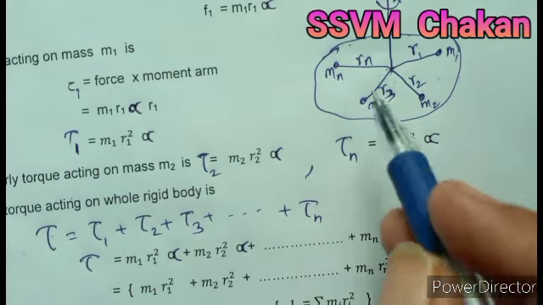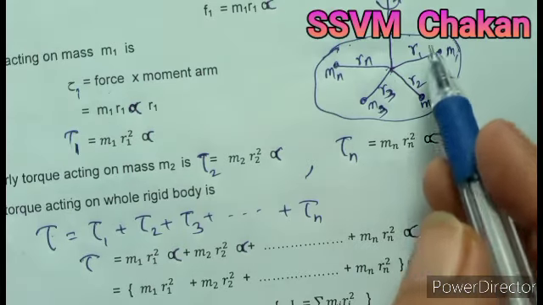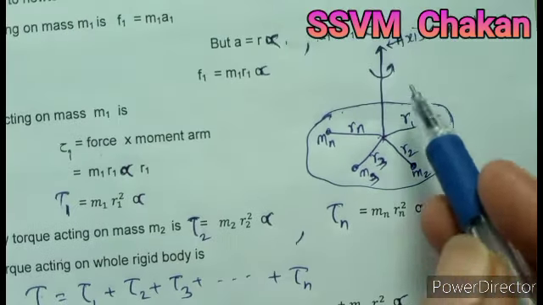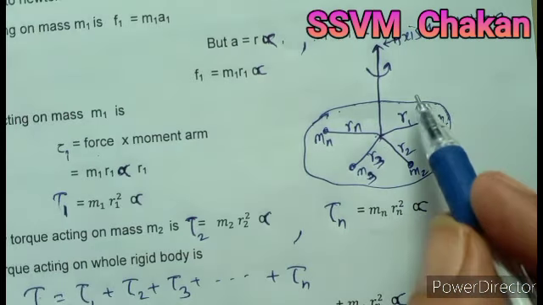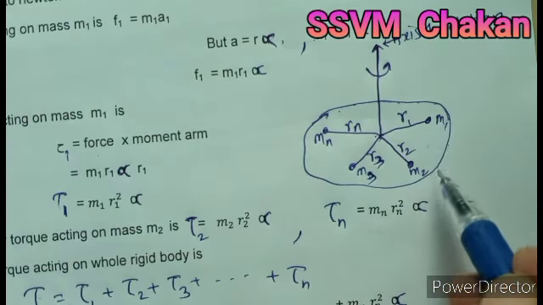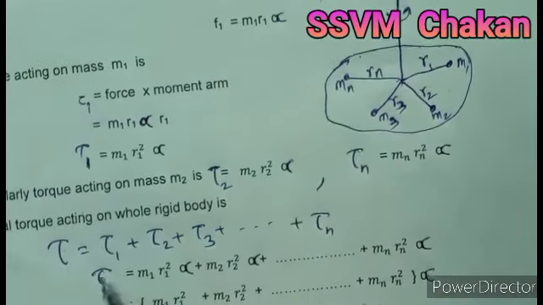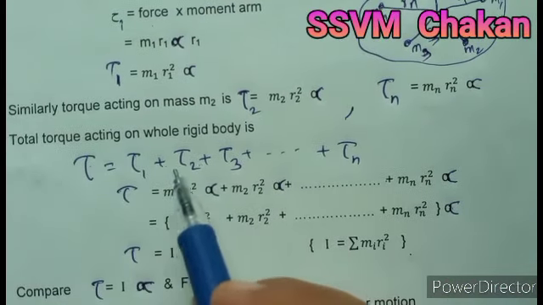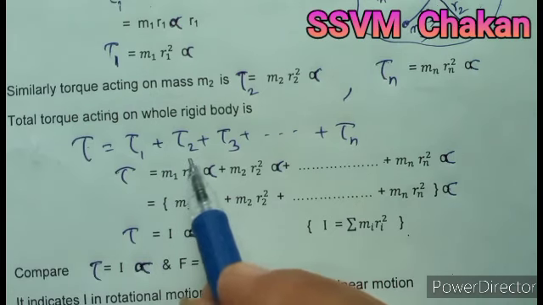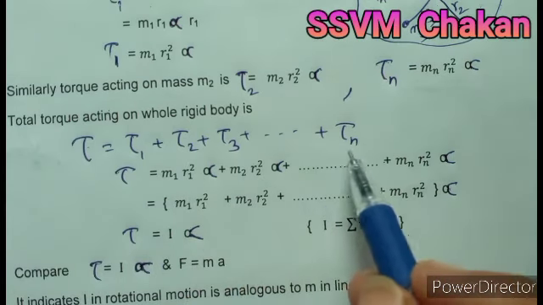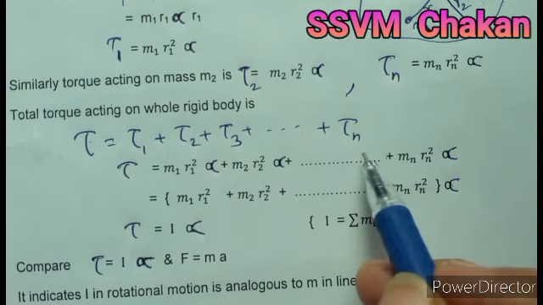The body is made up of a large number of particles, and all particles revolve around this axis of rotation. So we calculate the torque acting on the whole body, called the total torque acting on the body. So the total torque acting on the whole rigid body is tau, which is equal to τ1 plus τ2 plus τ3 plus ... τn.